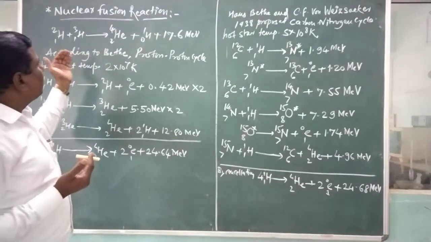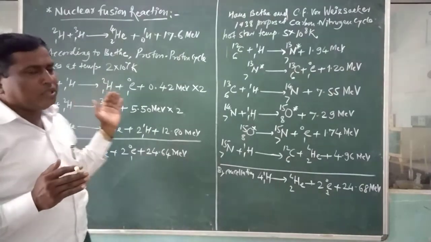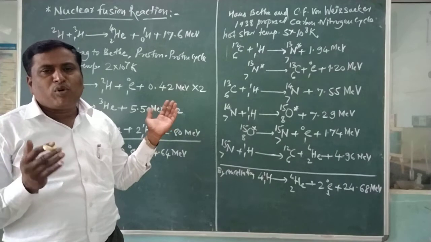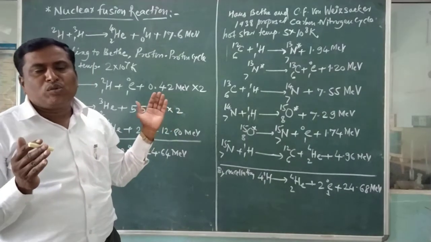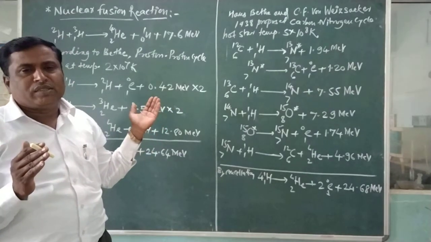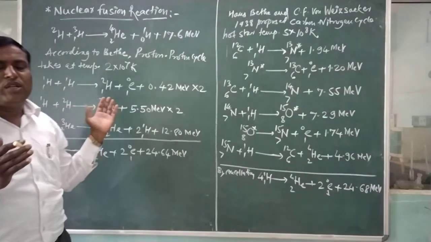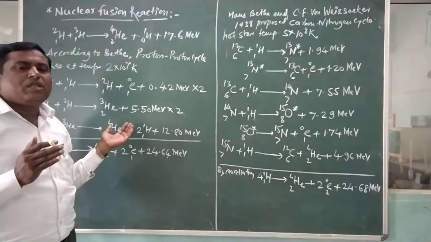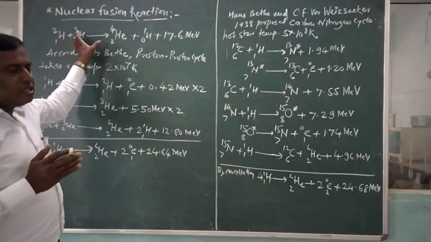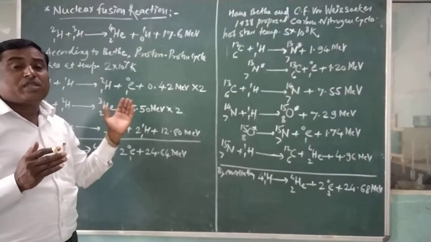Generally, a fusion reaction can be defined as the nuclear reaction in which two or more lighter nuclei unite together and form a medium mass nucleus, with a release of a tremendous amount of energy. It is called a nuclear fusion reaction. This reaction is very important, and it can be expressed in two types of cycles.